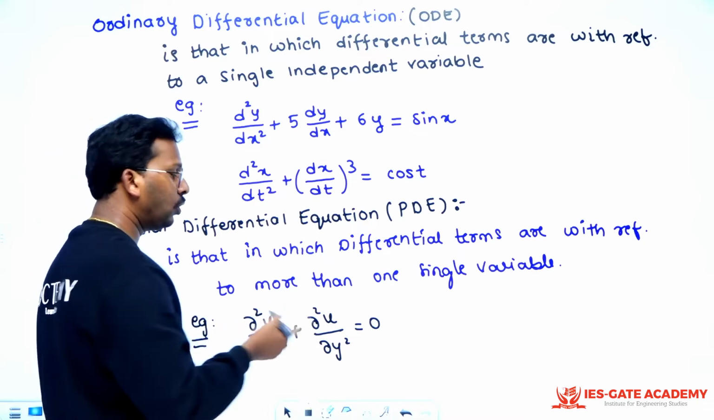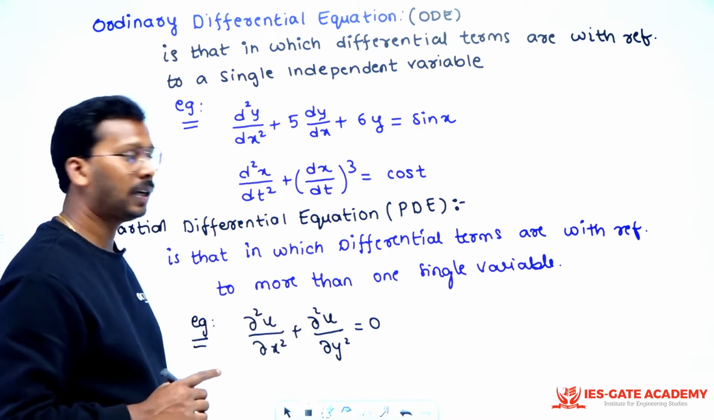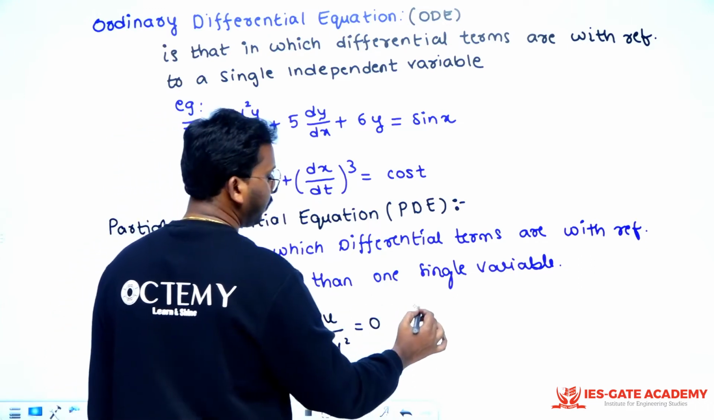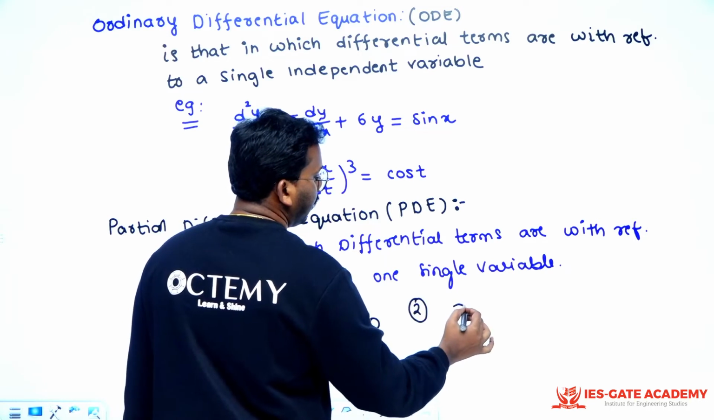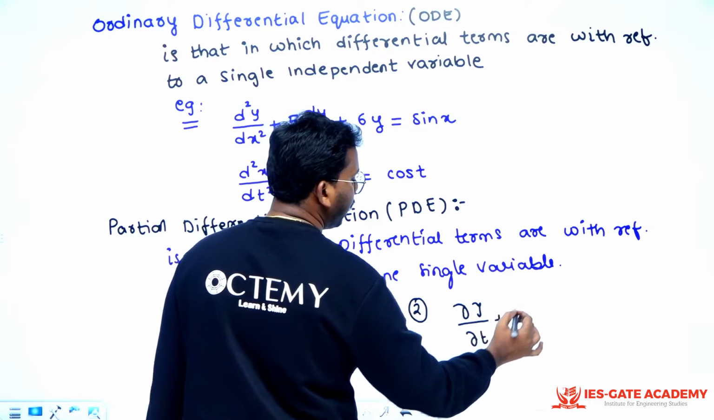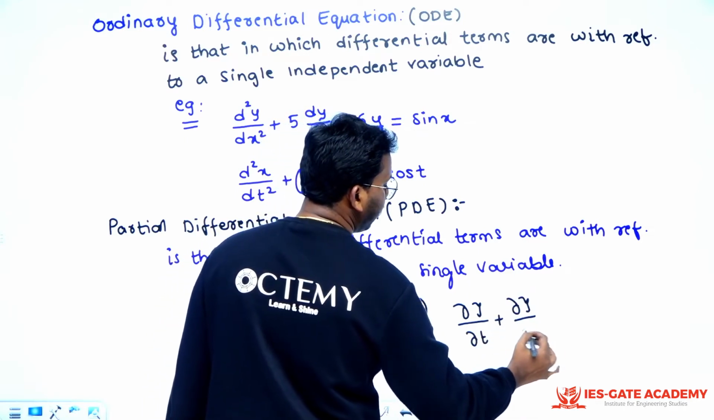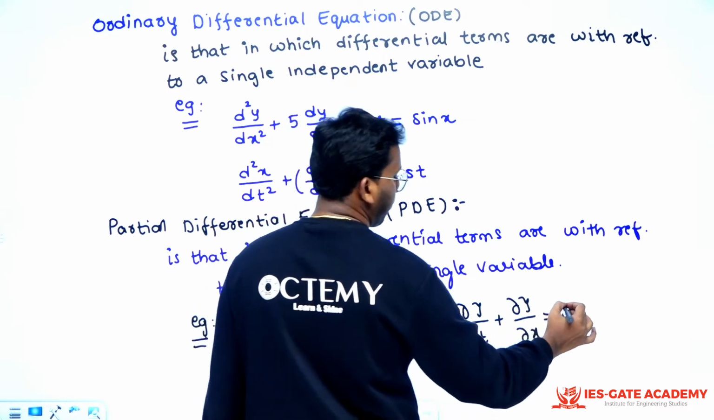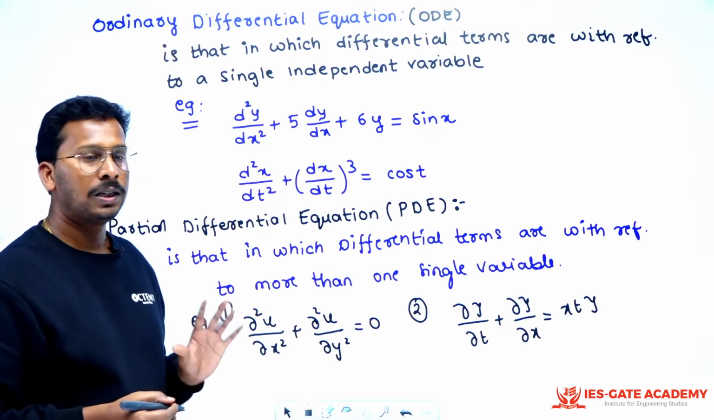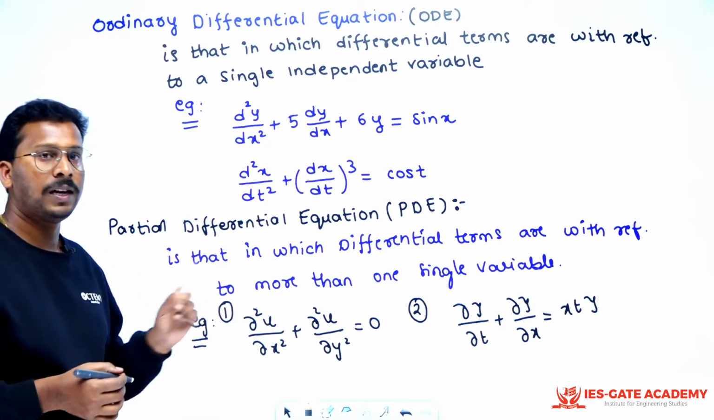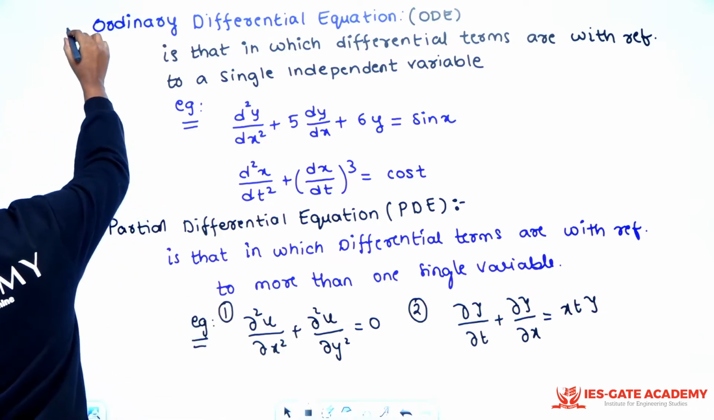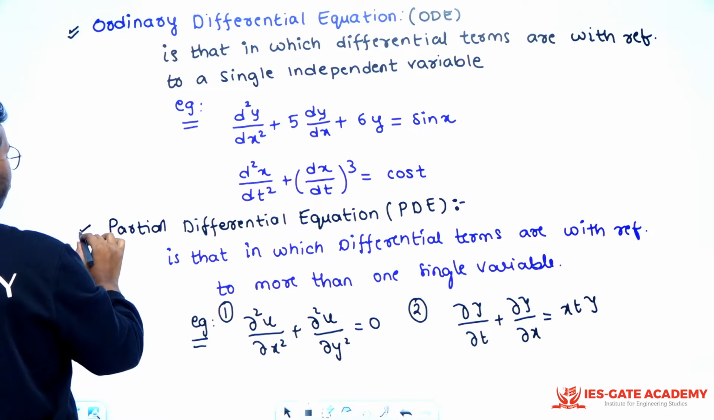Any equation in which dou is coming, this is called dou, sir, right? Or if you want to write another example, the second example I am writing like this, sir: dou tau by dou t plus dou tau by dou x is equal to x t tau, right? Some differential equation where tau is your dependent variable, and t and x are your independent variables, right? So this is your ordinary differential equation and this is your partial differential equation.